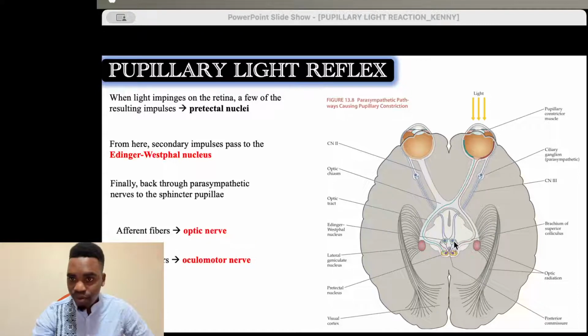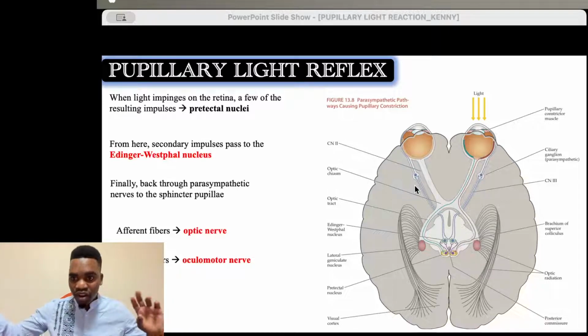It sends the information to the Edinger-Westphal nucleus, and we assume this Edinger-Westphal nucleus also doesn't work, so this pretectal nucleus is not functioning, and this one does not function as well. Well, if it doesn't work, the information from here will go to the other Edinger-Westphal, and then from this Edinger-Westphal, the information will go to either eye.